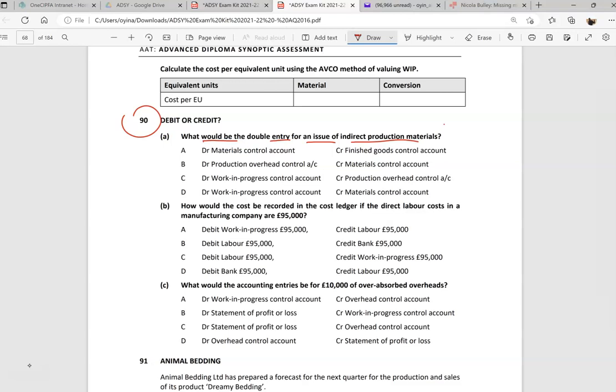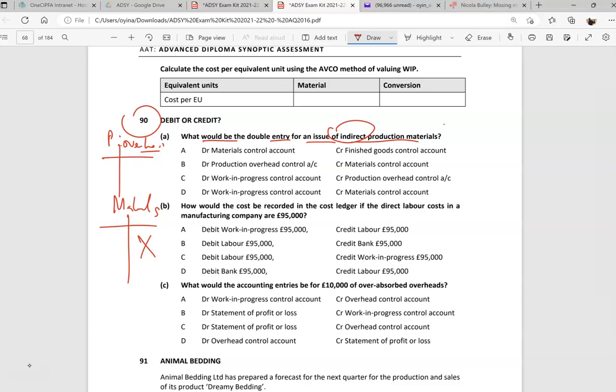It's interesting. I can't think of anything right now. So you will definitely be debiting the production. Well, it's an overhead, I suppose. It's indirect, so it is still an overhead. So we're debiting the production overhead, and we're crediting, because it is still to do with materials, the material cost control account, which is very much a liability or an accrual, so to speak.